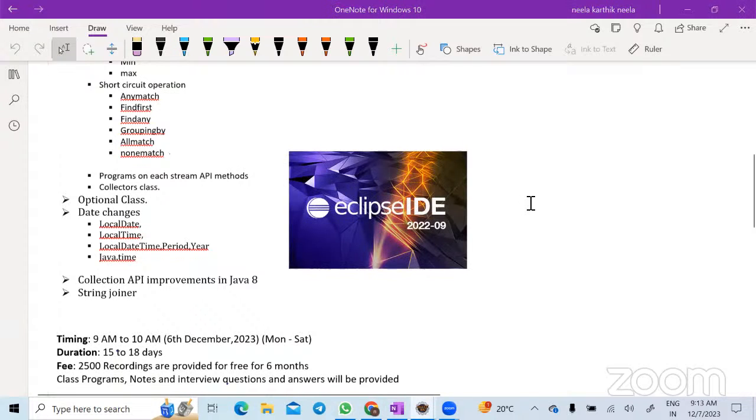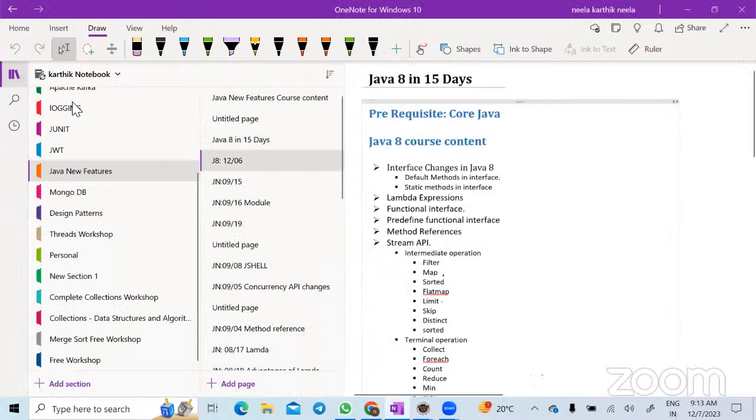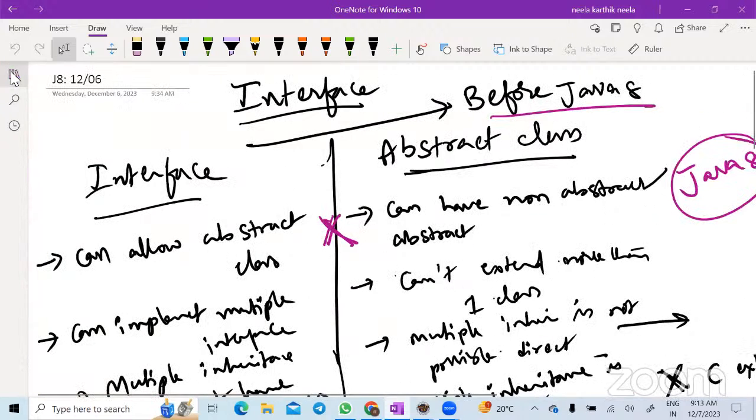Now, apart from that, we also started looking at yesterday, what are the differences between an interface and, we have looked at what is the interface and what is the abstract class, what are the differences. So can someone tell me what is the differences between interface and abstract class before Java 8? You can unmute yourself and speak, guys. Anyone who can answer this.